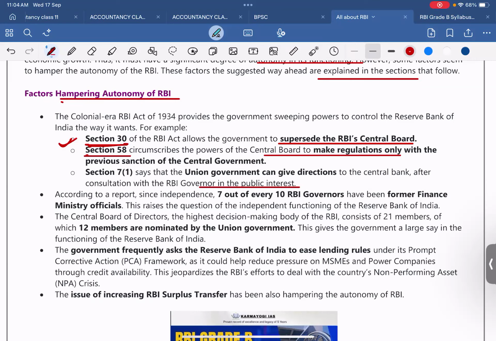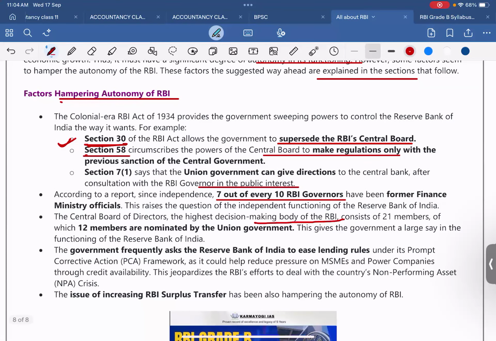Fine. Next is, according to reports since independence, 7 out of every 10 RBI governors have been former finance ministry officials. This raises the question of the independent functioning of the Reserve Bank of India. The Central Board of Directors, the highest decision-making body of the RBI, consists of 21 members, of which 12 members are nominated by the union government. This gives the government a large say in the functioning of the RBI.